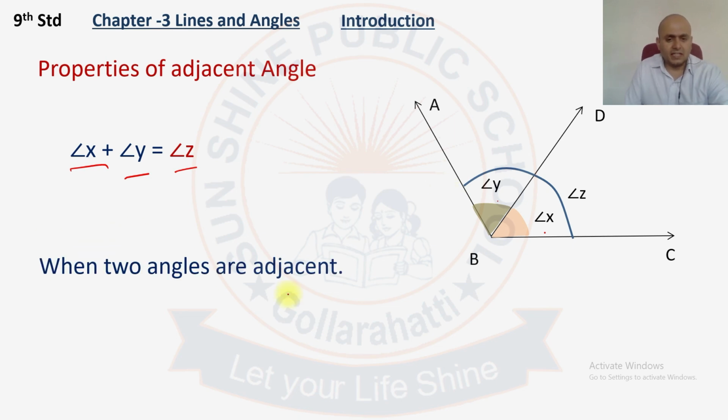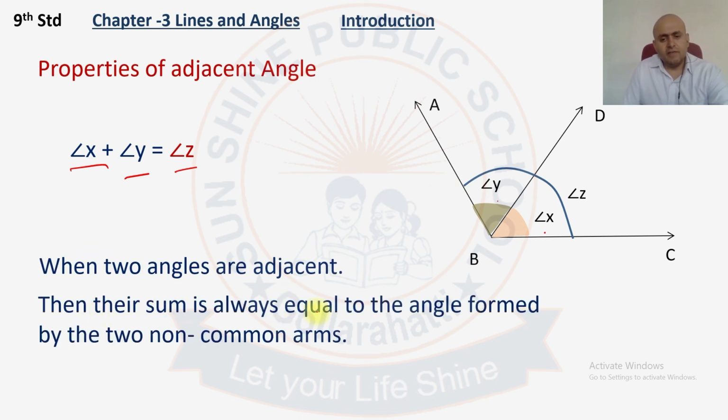When two angles are adjacent, their sum is always equal to the angle formed by the two non-common arms. That means when you add the two angles you get one angle, and that should be formed by the non-common arms, not the common arm. Then only we will call it adjacent angles. So here we have come to the end of part 1 introduction. Let us see in the next video. Thank you.